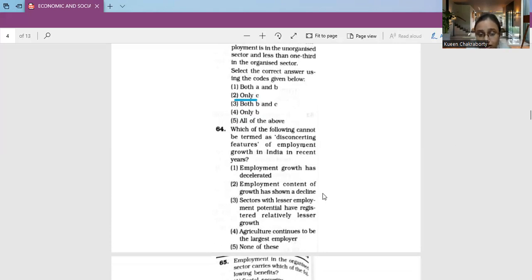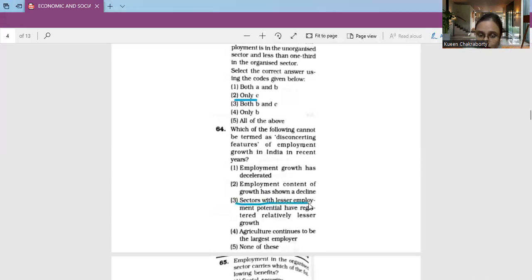Agriculture continues to be the largest employer, or number 5, which is none of these. For this question number 64, the correct answer will be option number 3. That is, sectors with lesser employment potentially have registered relatively lesser growth.